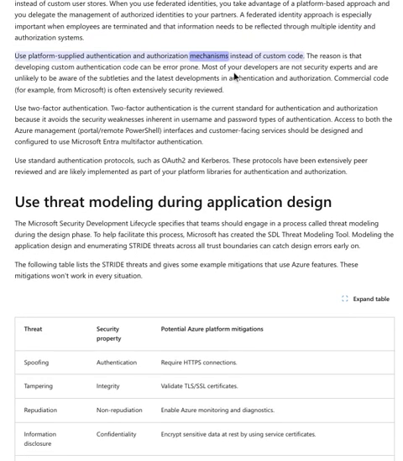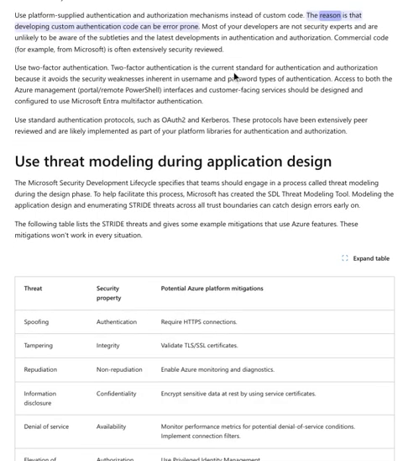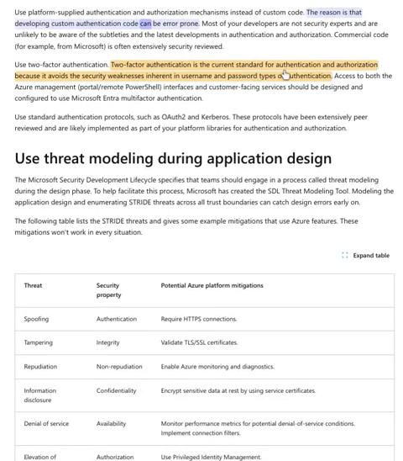Use platform-supplied authentication and authorization mechanisms instead of custom code. The reason is that developing custom authentication code can be error-prone. Most of your developers are not security experts and are unlikely to be aware of the subtleties and the latest developments in authentication and authorization. Commercial code, for example, from Microsoft, is often extensively security reviewed.